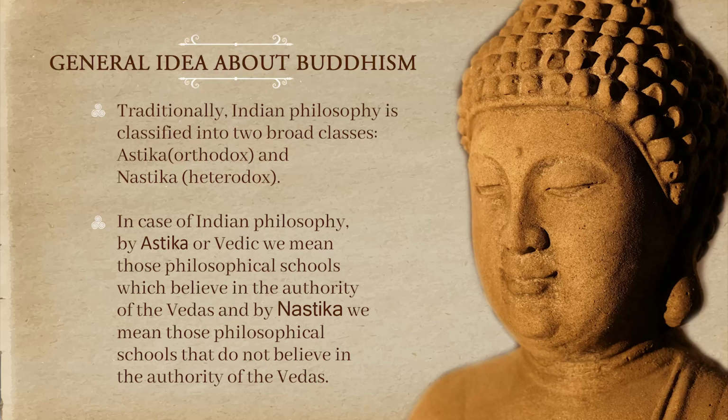For Astika, we use it for those philosophers, those systems or those schools who believe in the existence of Vedas. Those schools are recognized to be Astika systems. On the other hand, those systems who do not believe in the existence of Vedas or who do not believe in the authority of Vedas are regarded to be Nastika systems. Astika system is regarded to be orthodox system and Nastika system means heterodox system.